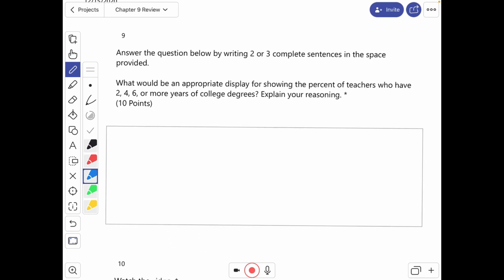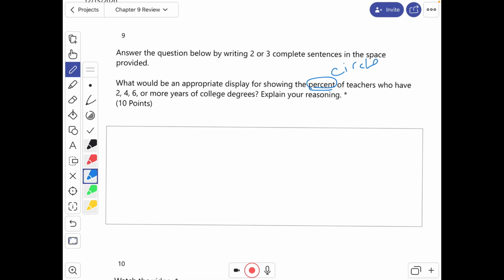And the last question. Answer the question below by writing 2 or 3 complete sentences in the space provided. What would be an appropriate display for showing percents of teachers who have 2, 4, 6, or more years of college degrees? Explain your reasoning. Well, we just talked about percents or parts to whole.